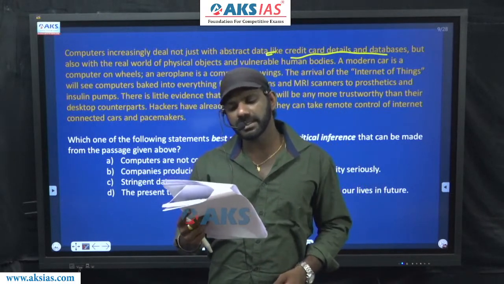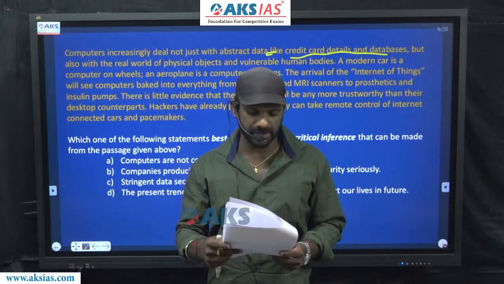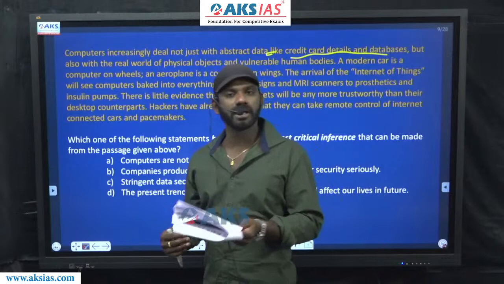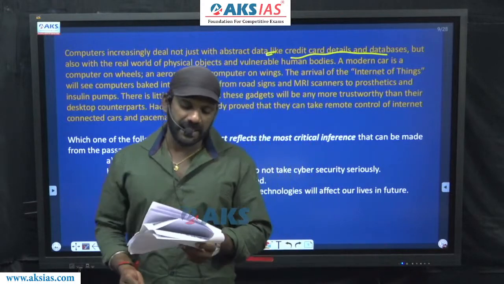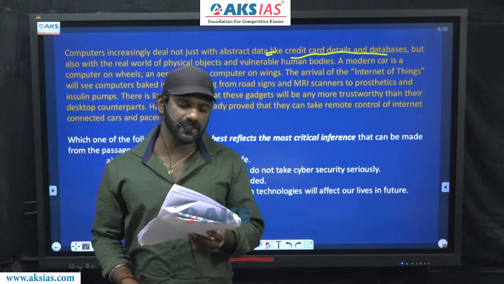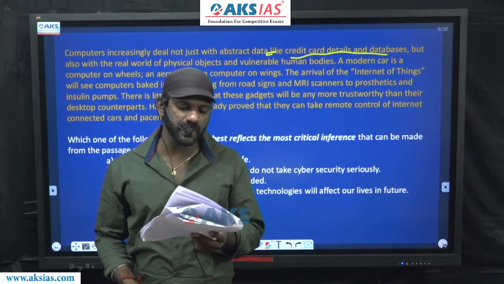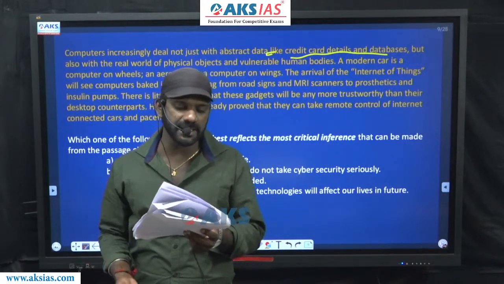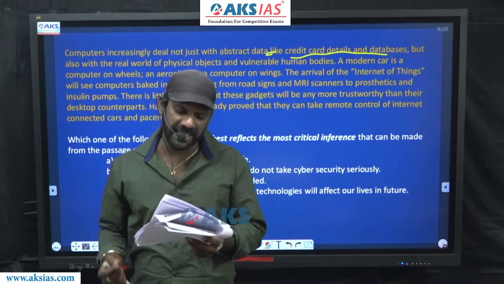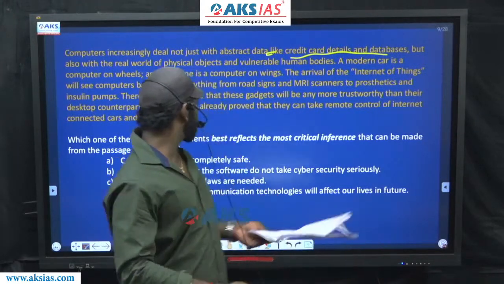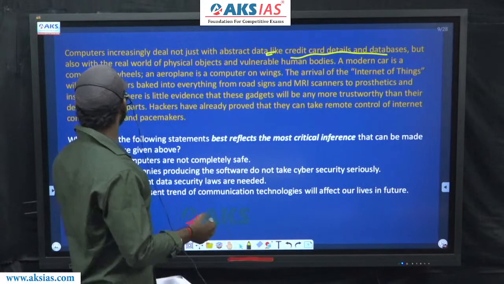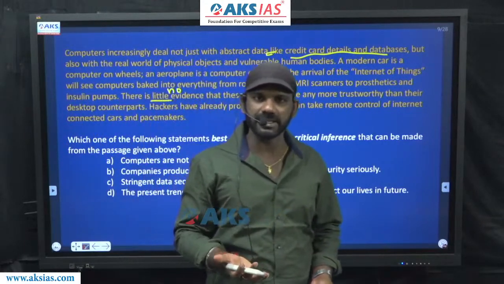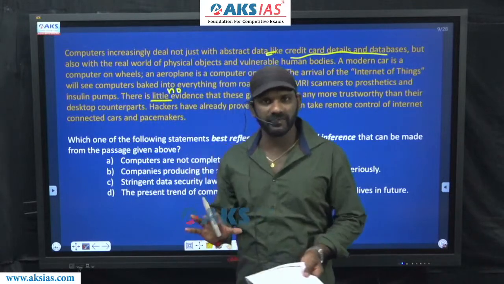A modern car is a computer on wheels; the semicolon is an apposition. An aeroplane is a computer on wings. The arrival of the Internet of Things will see computers baked into everything from road signs and MRI scanners to prosthetics and insulin pumps. There is little evidence that... now, little evidence means no evidence. A little evidence means some evidence. Little evidence means no evidence.